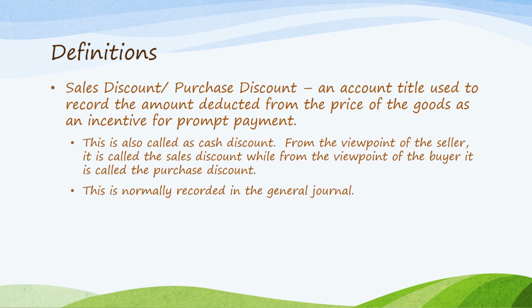Sales discount versus purchase discount. So sales discount or purchase discount is actually a cash discount. The cash discount is sales discount on the viewpoint of the seller, while purchase discount on the viewpoint of the buyer. So this is actually an account title that is used to record the amount that is deducted from the price of the goods as an incentive for early or prompt payment. And this discount is normally recorded in the general journal.